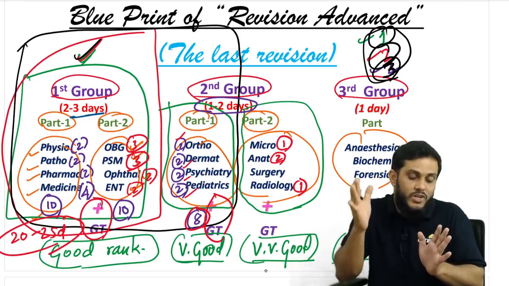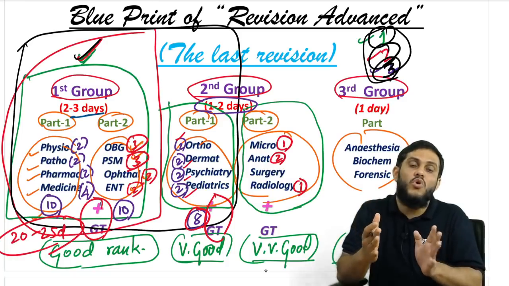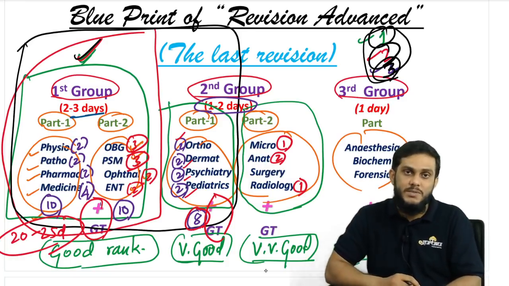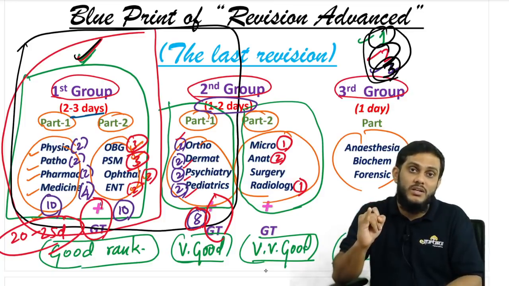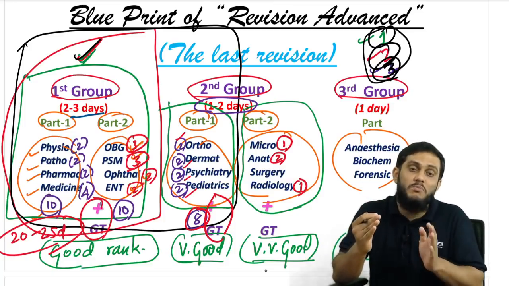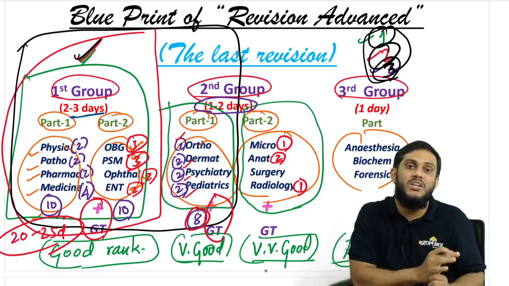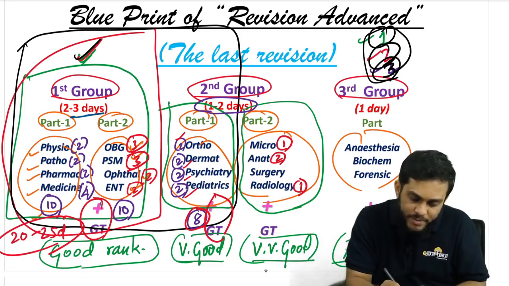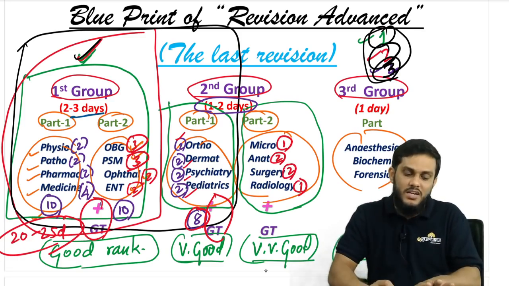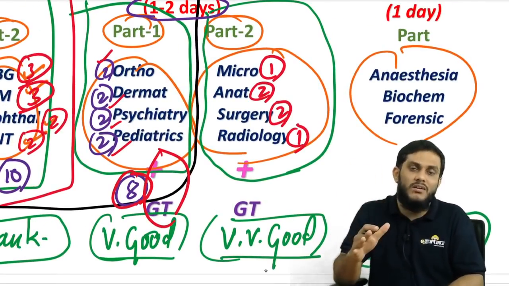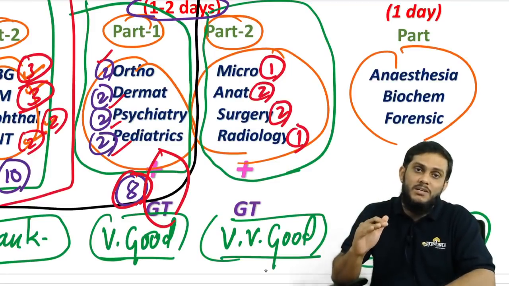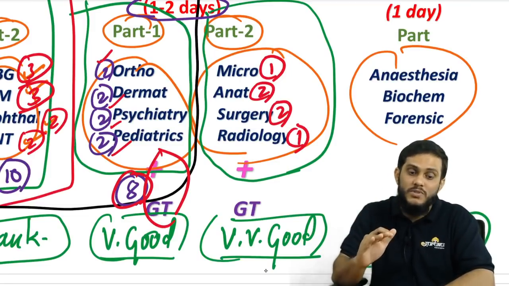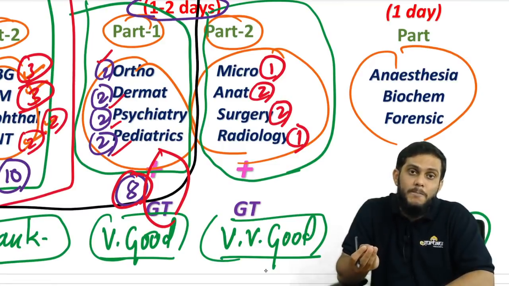Even if you have not read, at this point of time, in these 45 days, we don't have time to spend more on surgery, though surgery is an important clinical subject. If you spend more time reading surgery, we have to compromise on other subjects. I think that is not a wise idea. Spend 2 days in surgery and that is enough. If you have time, you can spend more. Surgery is a very important clinical subject, but when we don't have time, we have to spend time reading other subjects. If I have not read other subjects very well, then obviously compromise on surgery.